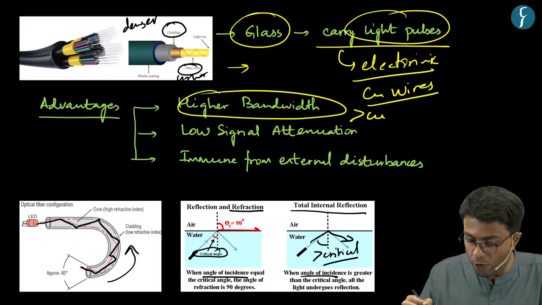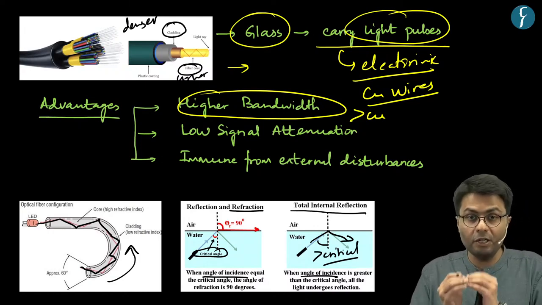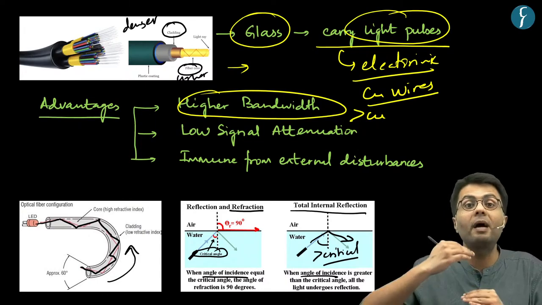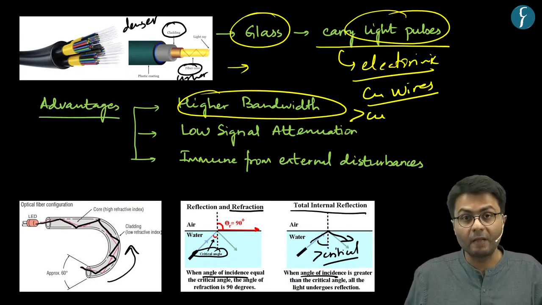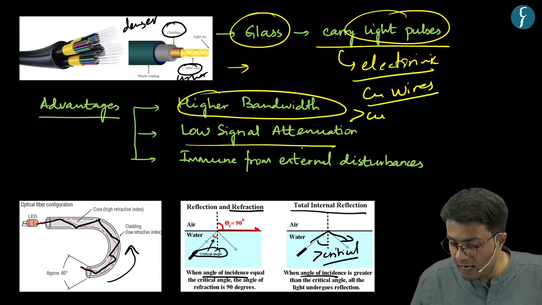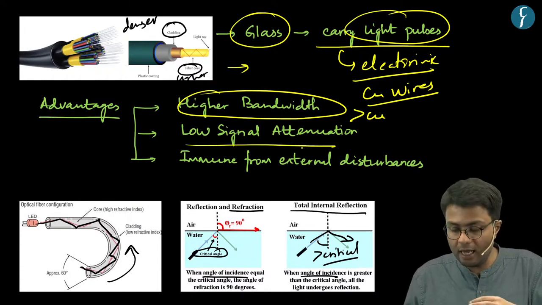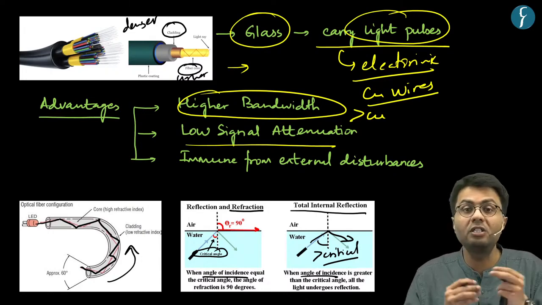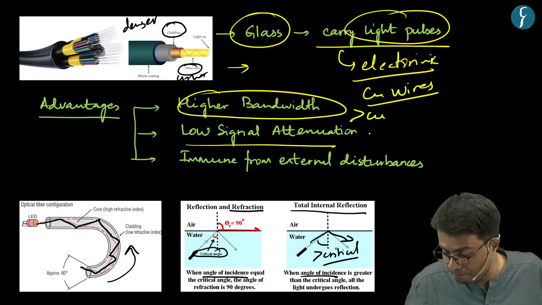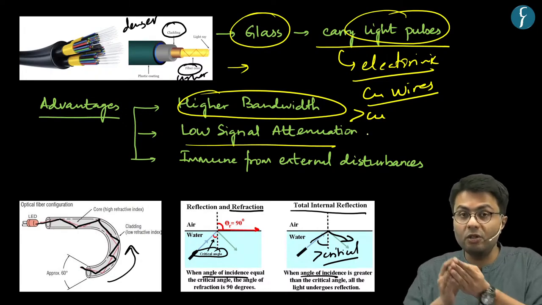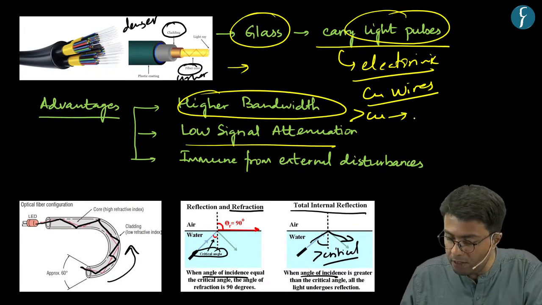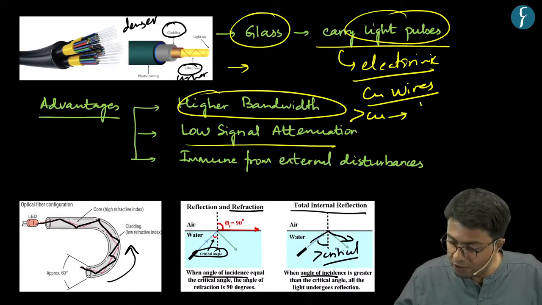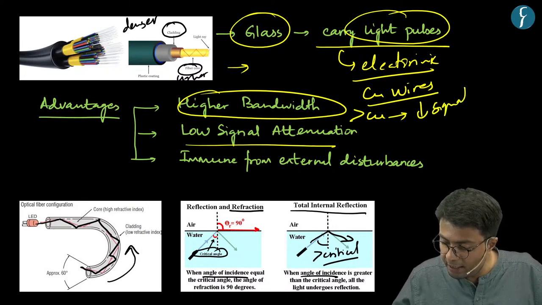Further, as we have noticed, this particular kind of cable is clad by a denser medium. Hence, there is low signal attenuation, which means that the signal passed through these cables is not changed in a significant manner. On the other hand, copper cables witness a significant reduction in signal quality.